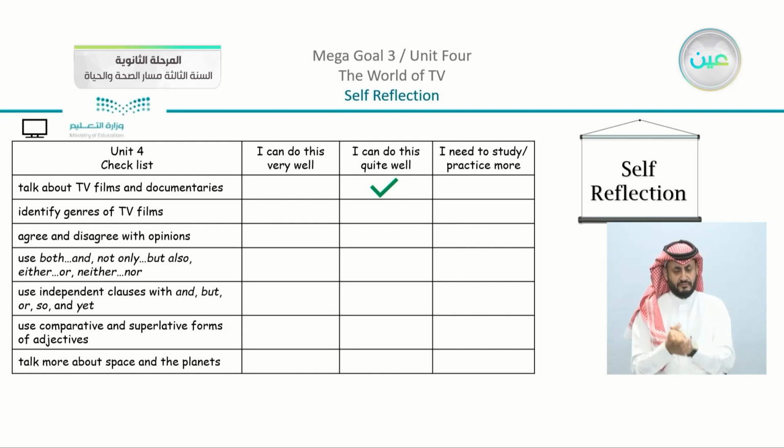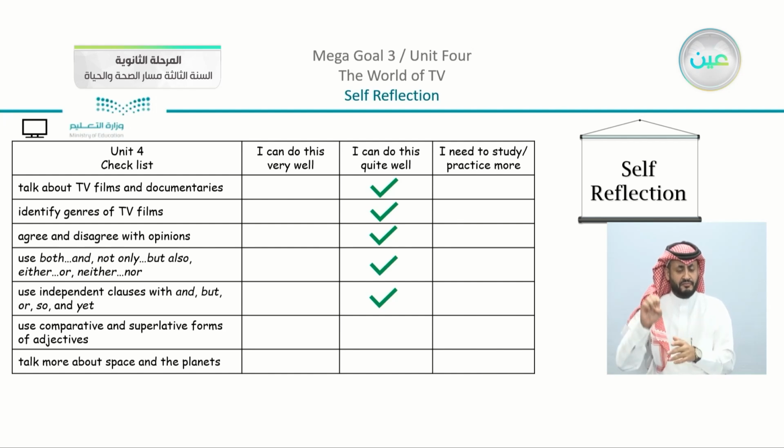Actually, it was very interesting and easy. Identify genres of TV films also. Agree and disagree with opinions. Use both and, not only, but also, either or, neither nor. We have also use independent clauses with and, but, or, so and yet.